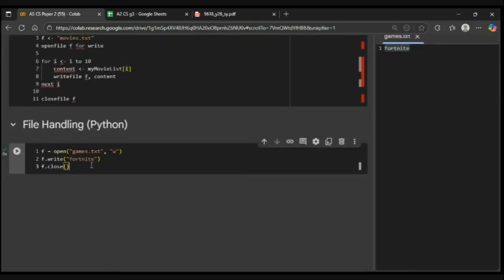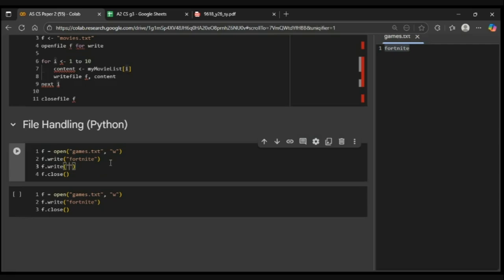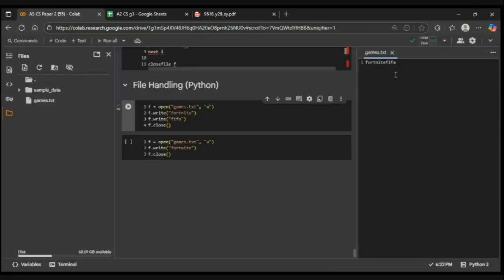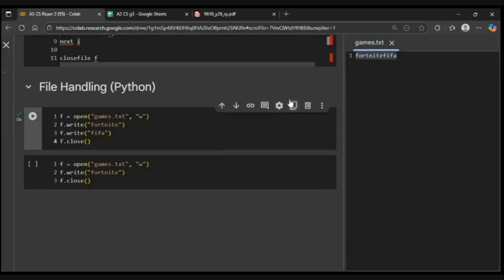Okay, now next time let's say I open the file again. So along with Fortnite, let's write one more, Fortnite and FIFA. If I run it again now, okay, so FIFA came along with Fortnite. First of all, in pseudocode this takes you to the next line. So for now we will just assume it takes us to the next line.